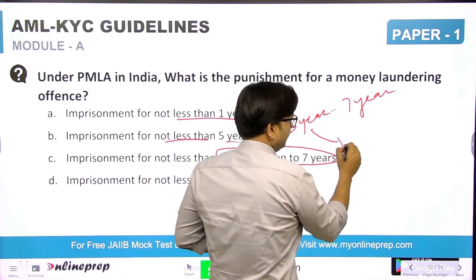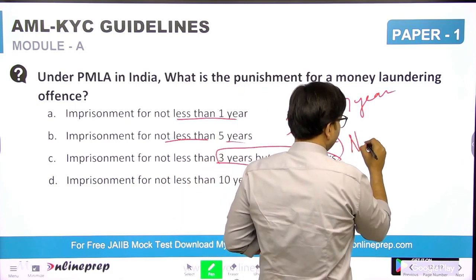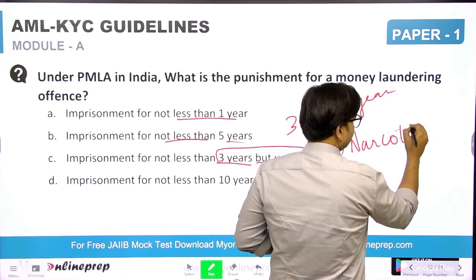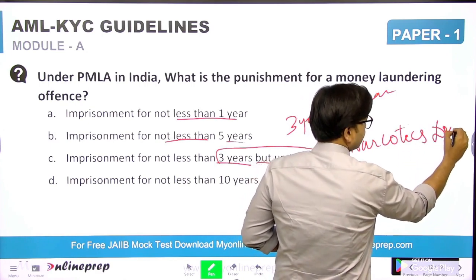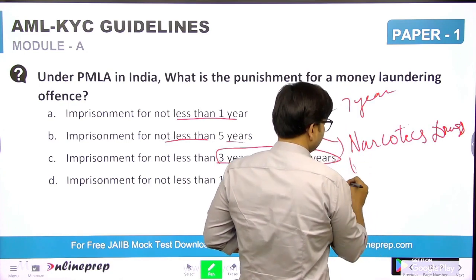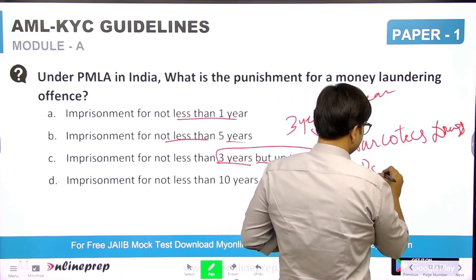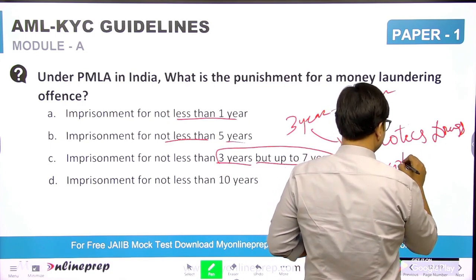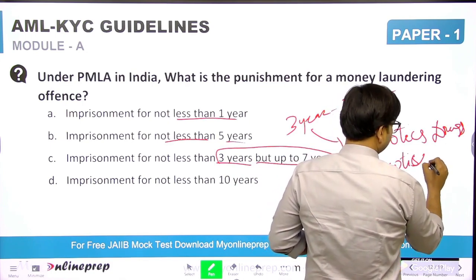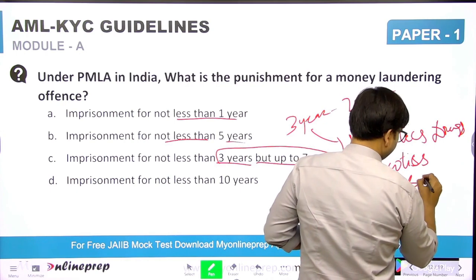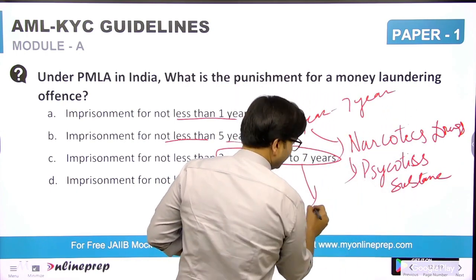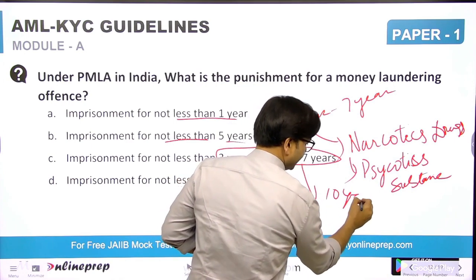But if it is related to narcotic drugs or psychotropic substances, it goes up to 10 years. Remember these things.